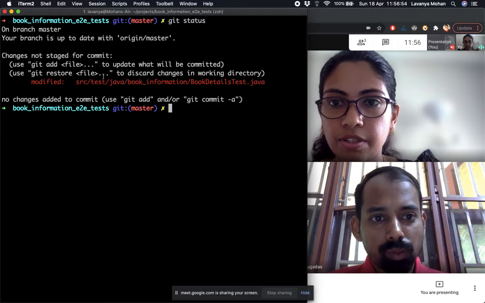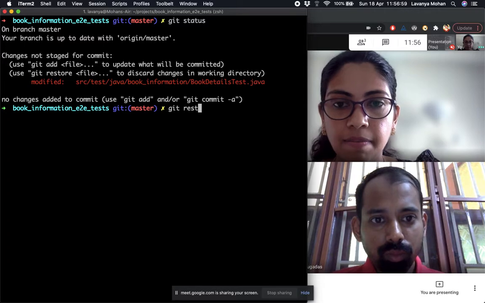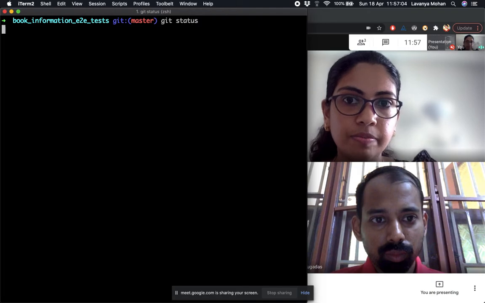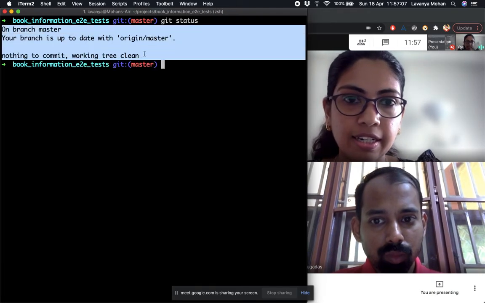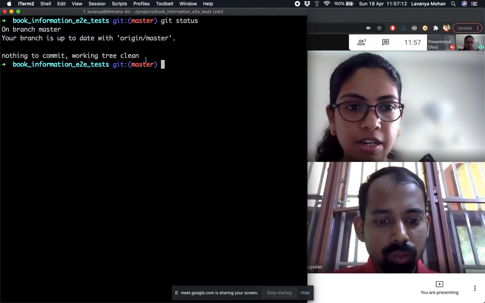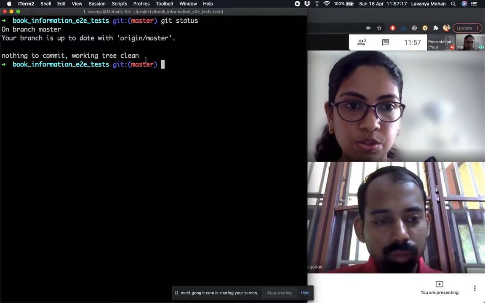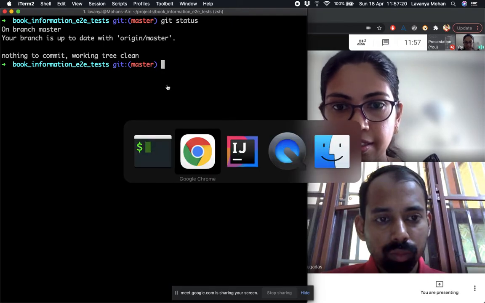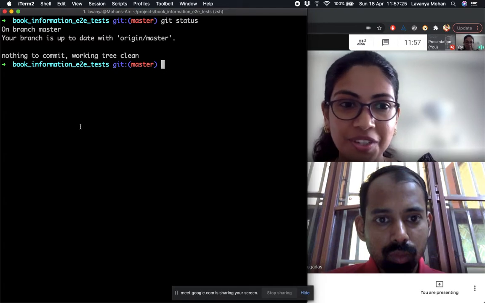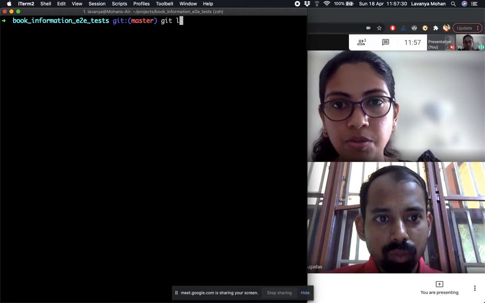So okay, let me restore, as in remove this change as well. And now there's nothing to commit. It's exactly like how our remote is. Our local Git repository is exactly similar to remote right now. There's no changes. And now let's say that this previous commit which was there on remote, I want to remove. I don't like that commit for some reason. It was a bad commit, so we need to remove it. So how would we do that?